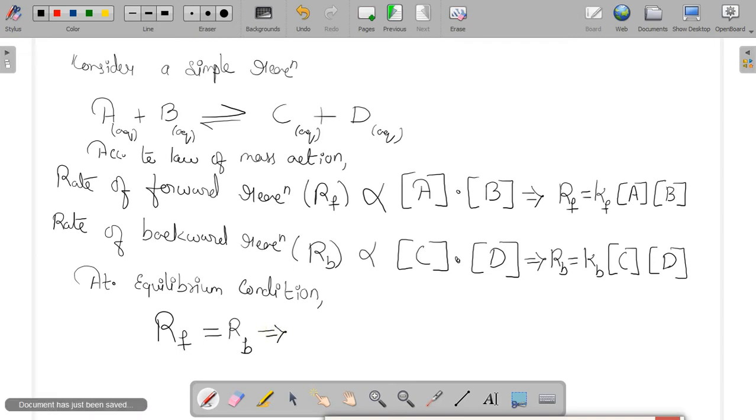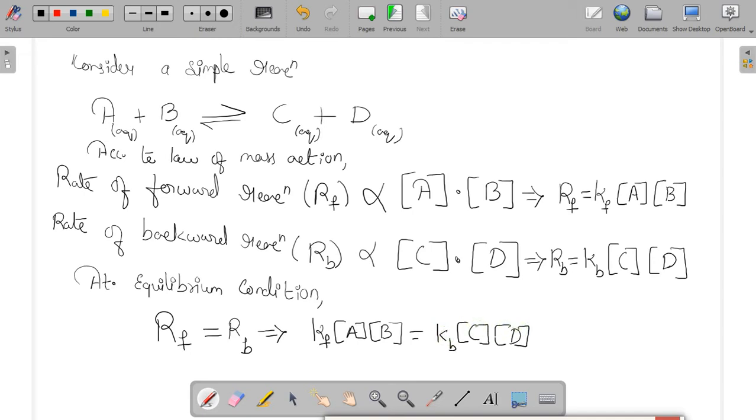So according to that, we can write that KF into A into B is equal to KB into C into D.